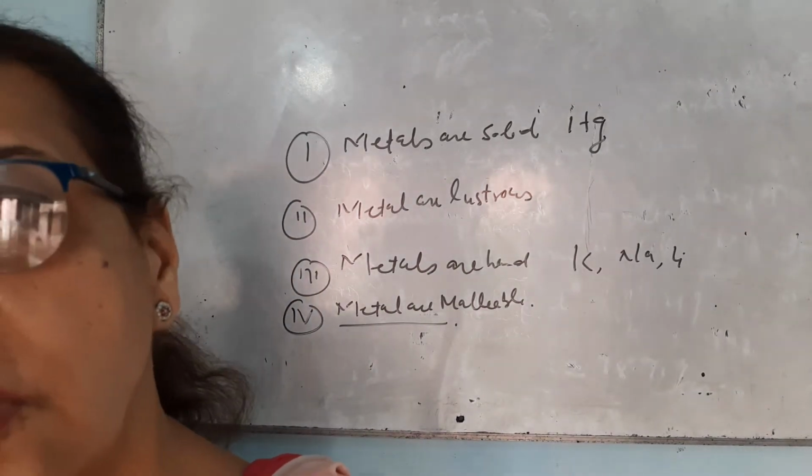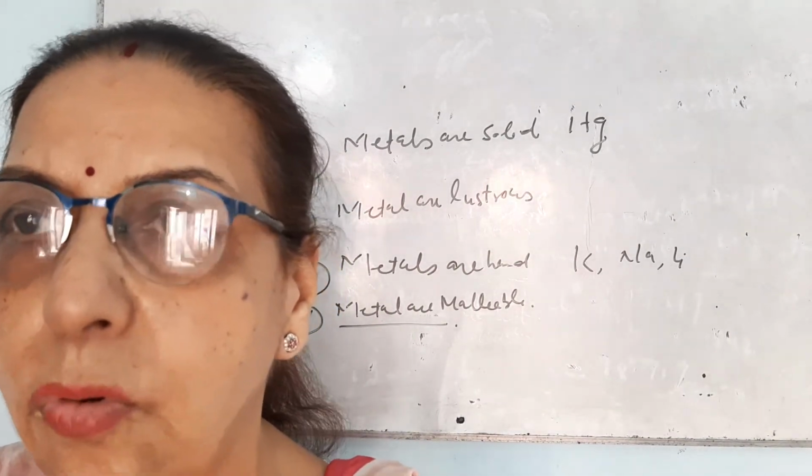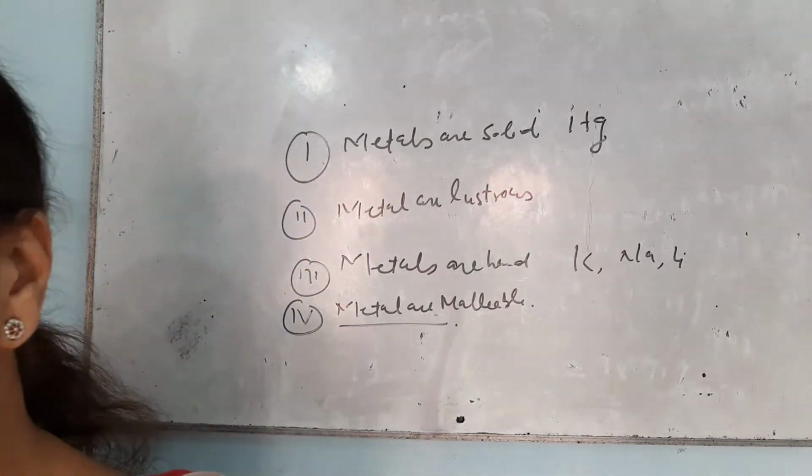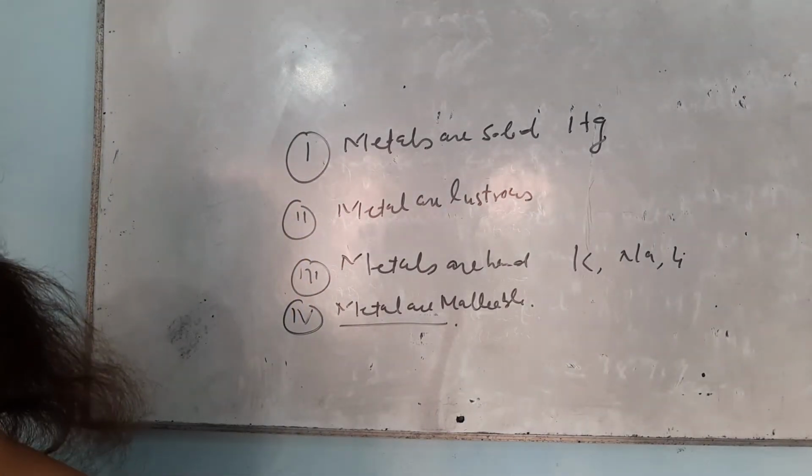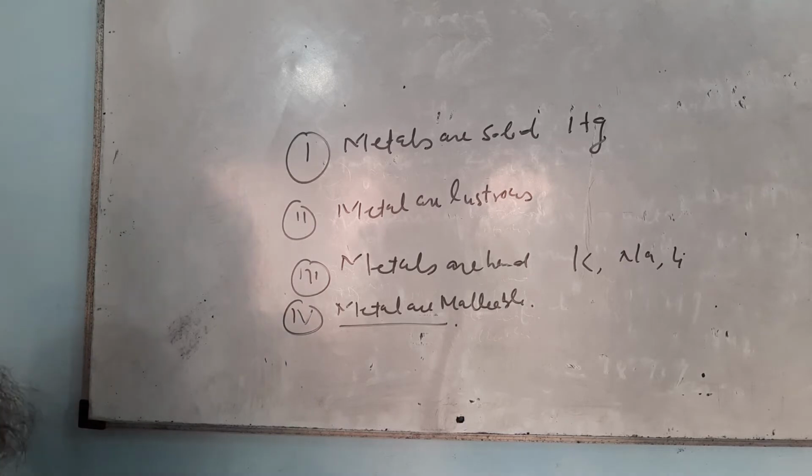Besides that, you know about aluminium foil. It is a sheet made up of only metal, and this property of being malleable is called malleability.